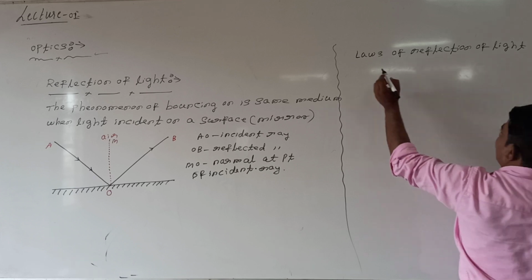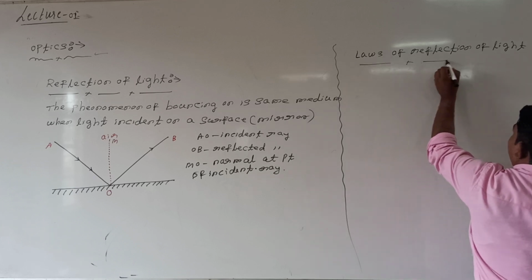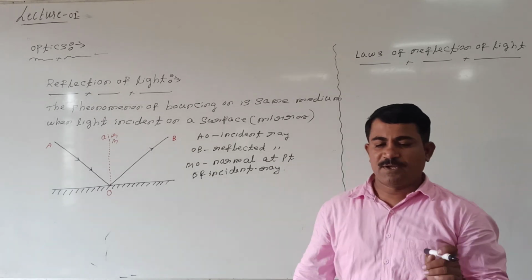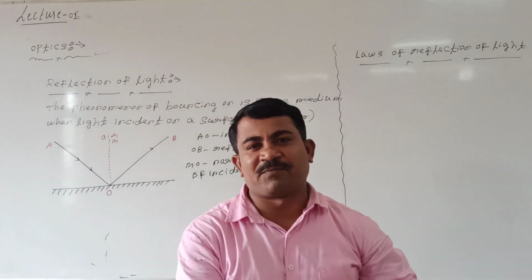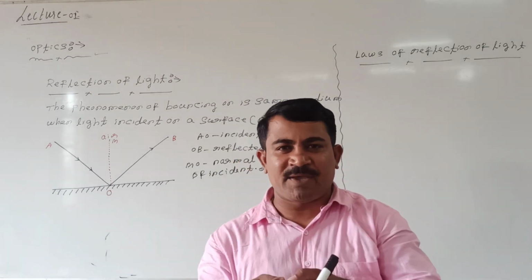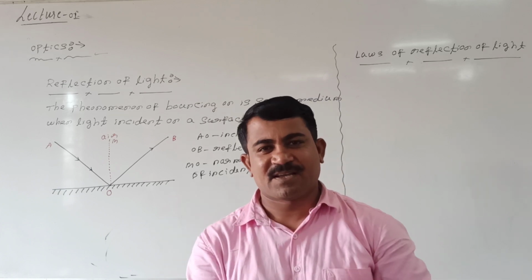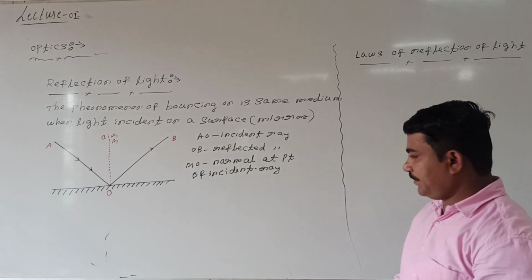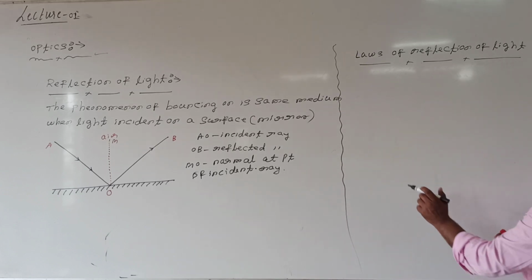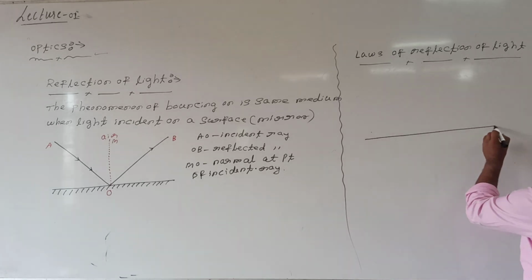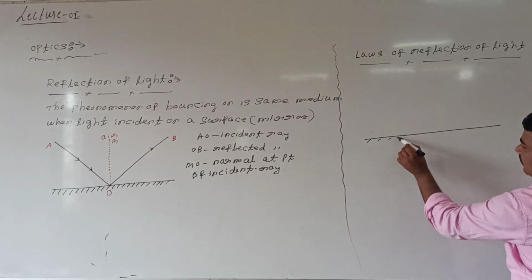What are the laws followed during reflection of light? That we'll see. Students, to understand the laws of reflection of light, again you will take a plane mirror. On the plane mirror, consider a ray of light incident. Look at me. Again we will take this, which is nothing but a plane mirror. This we are calling plane mirror.